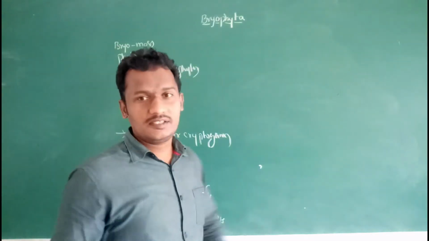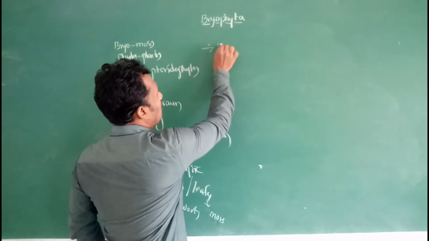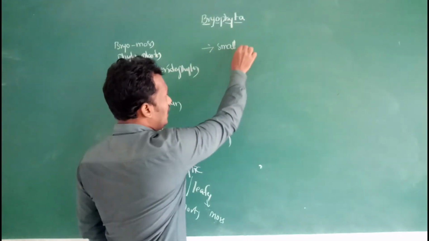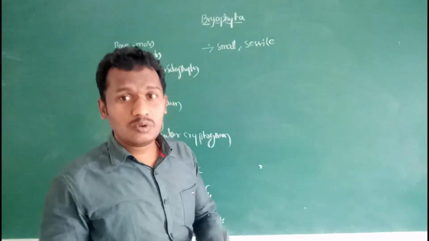In the leafy axis, leaves may be present. These leaves are very small and sessile, that means without petiole.